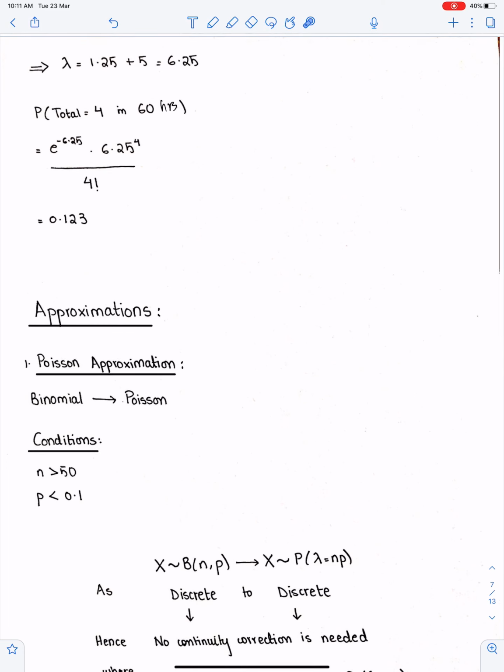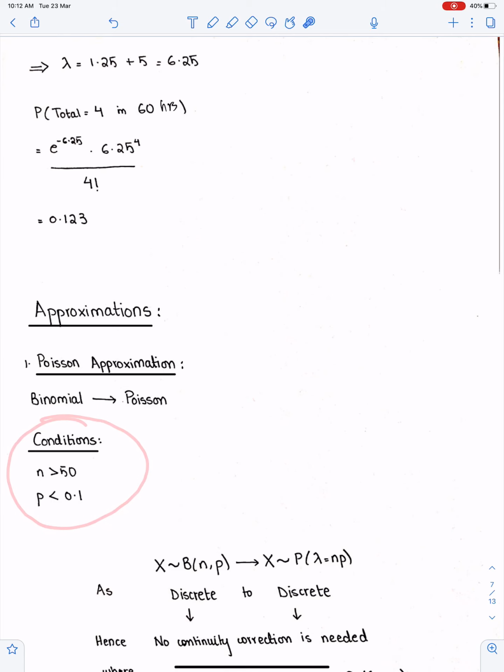Approximations. In this chapter, you will do 2 approximations. Number 1, Poisson approximation to the binomial distribution. Both are discrete. This one is discrete and this one is also discrete. So no continuity correction is required.